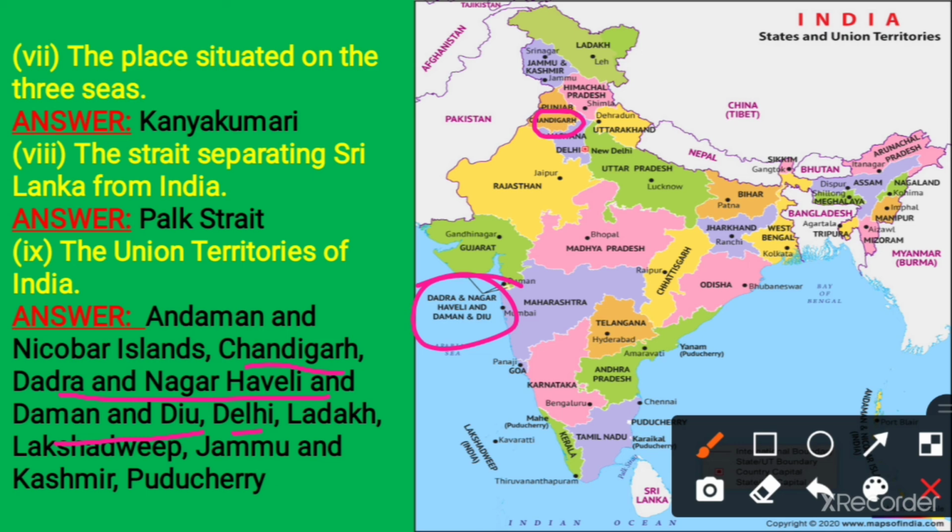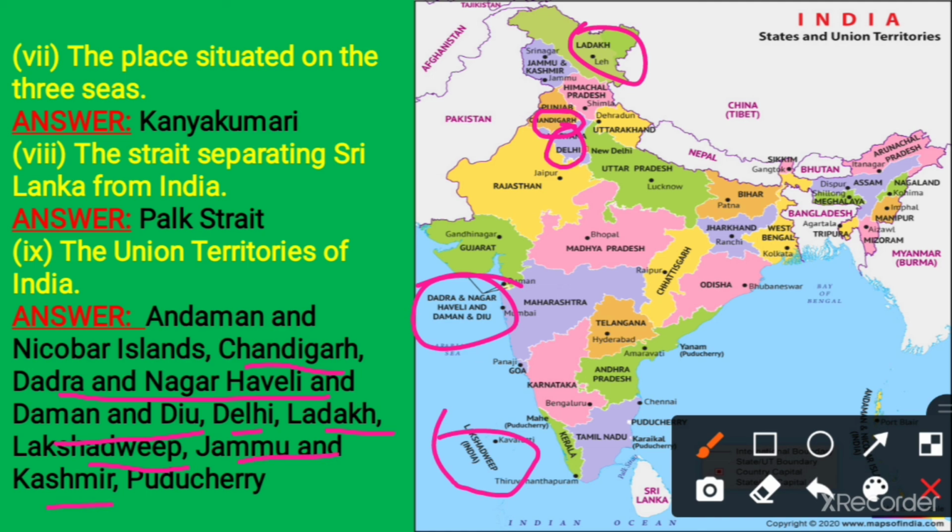Next is Delhi, the National Capital Territory of India. Then Ladakh, here it is, which is also a Union Territory of India whose capital is Leh. Next is Lakshadweep, whose capital is Kavaratti, also a Union Territory of India.